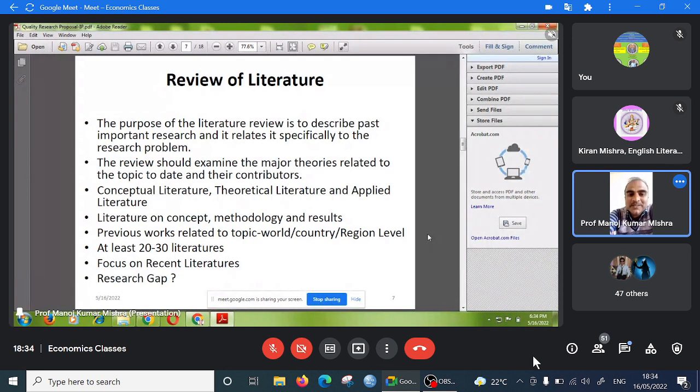You are going to test this, so anything should be new. You are taking the data from your particular area, a particular specific group. Your time period is different, and this is also the gap. This is also new. Your model is different, your tools of analysis are different, your variables are different. So all these are the research gap. And one more thing: your method of interpretation is different.